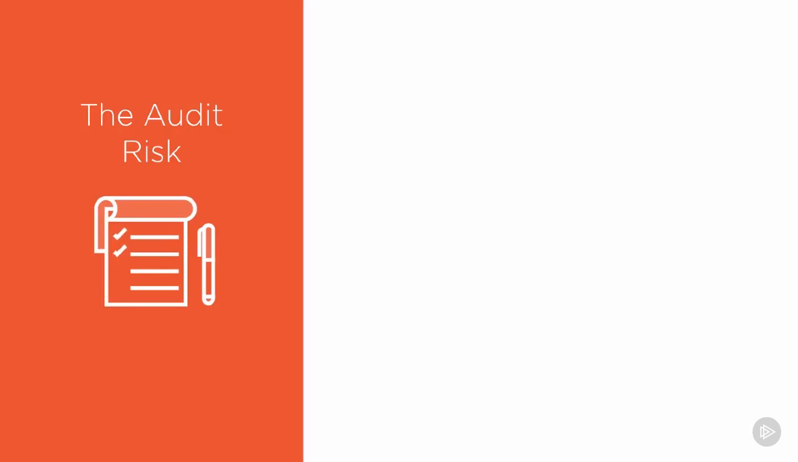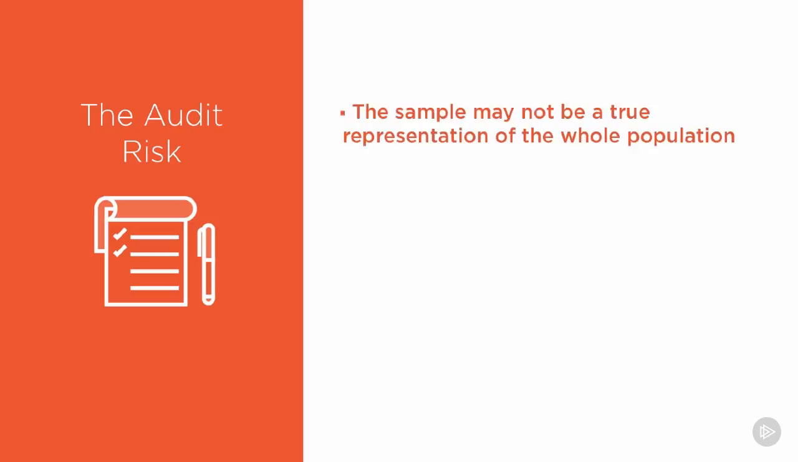However, this brings in a risk to the audit itself, and that is that the sample we have chosen may not be a true representative of the entire population. For example, going back to the hockey arena scenario, if we took 10 people coming in the door and said how many of those are fans of the opposing team, that may not be representative of the entire population within the arena.